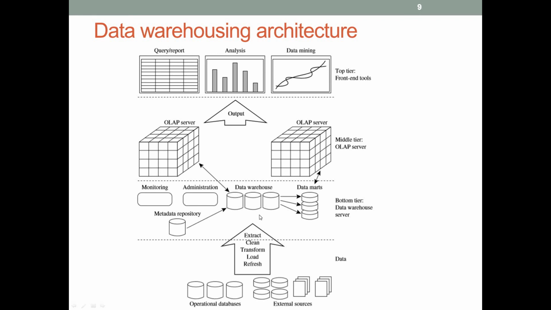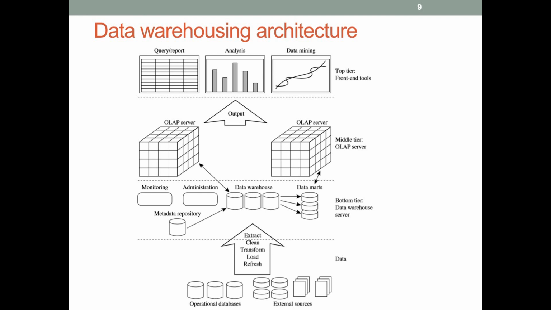In the bottom layer, data is modeled as the enterprise warehouse and the data marts. The enterprise warehouse stores all the information about the entire organization, including all the departments or subjects of that organization.